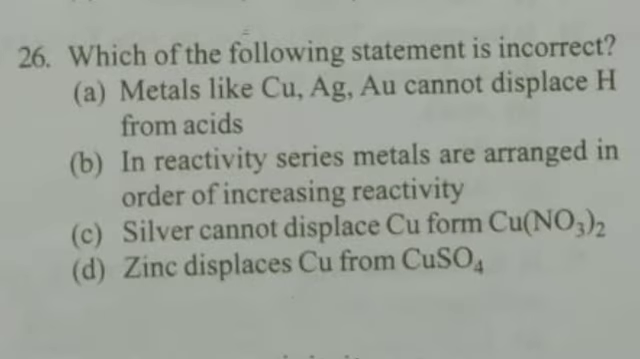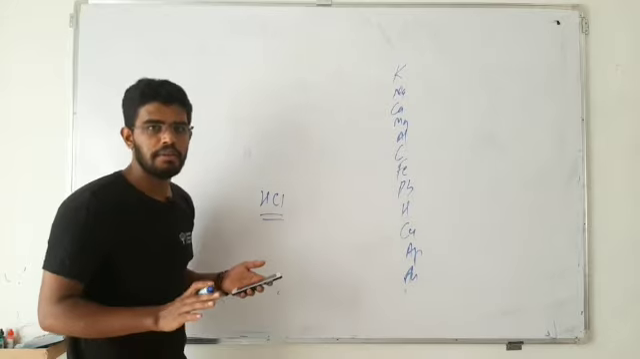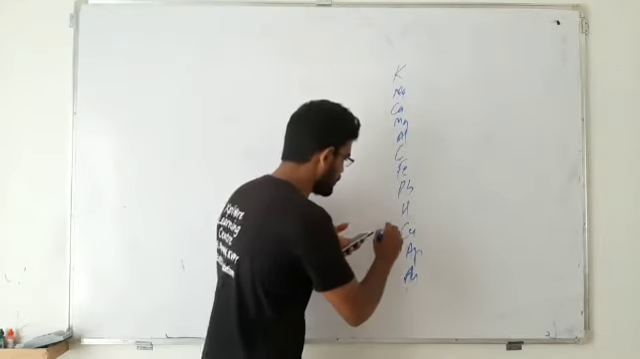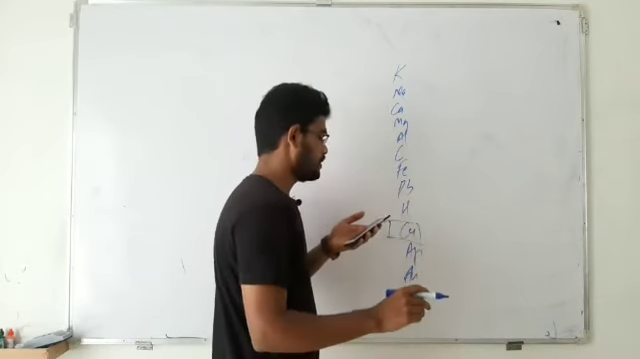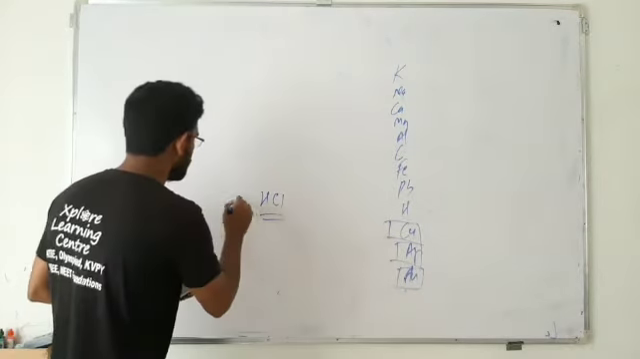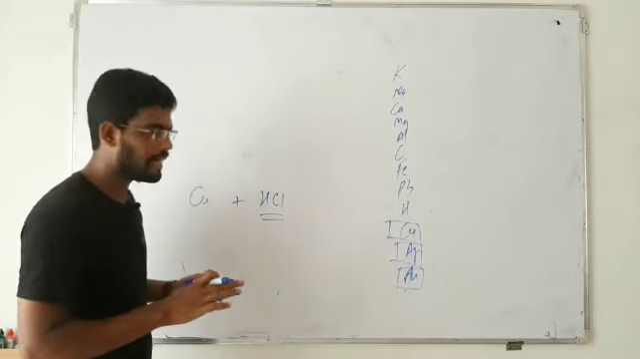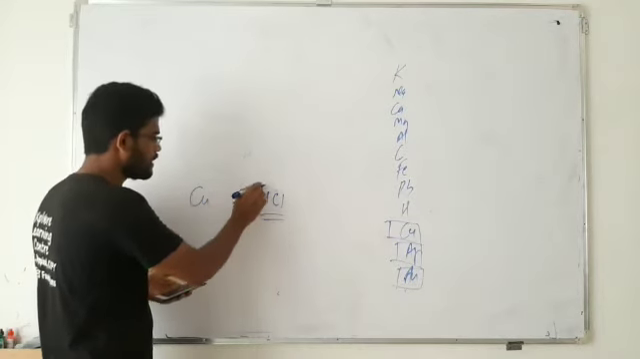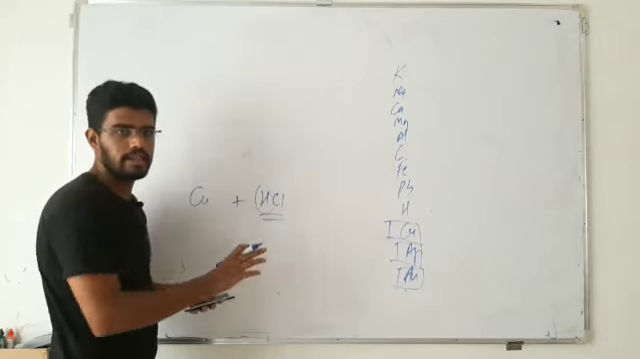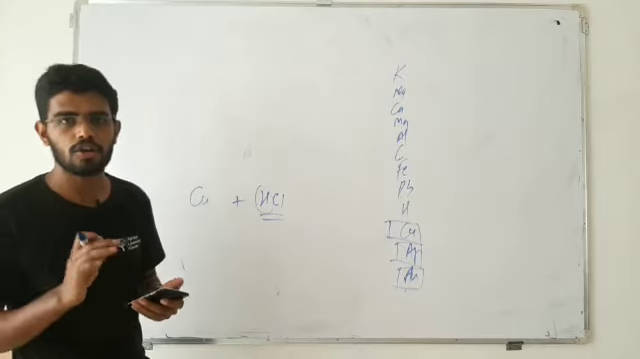Okay, what was the question asked? Say for example we have HCl as an acid, and metals like copper, silver and gold. If I take copper or silver or gold, the statement is that this copper cannot displace hydrogen from acid. We need to tell whether the statement is correct or wrong.